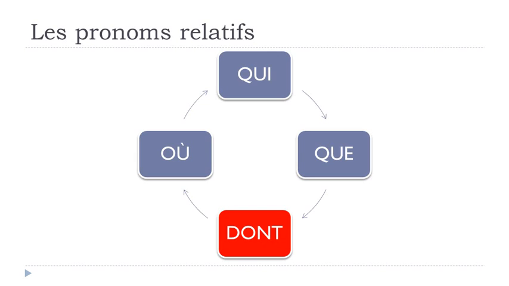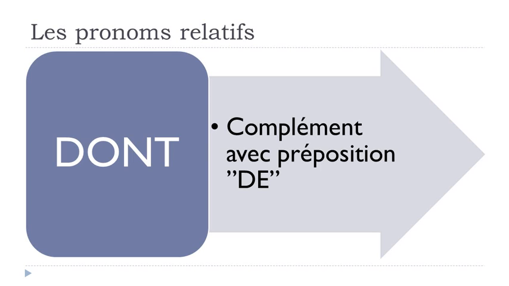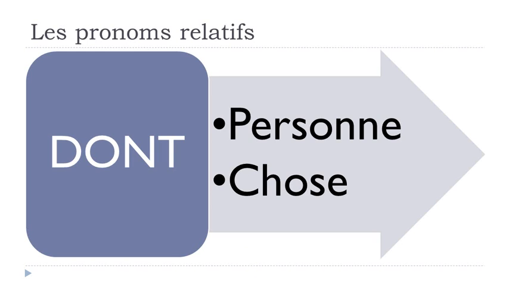Now let's have a look at dont, okay? And the important thing with dont is that you will use this dont instead of a complément avec préposition de. All right, so the important thing here is that it should be un complément, so something that will complete the sentence, coming after the verb, and then it should be introduced with this préposition de. So let's have a look. And as we did previously, we'll first start with la personne, and then after that, une chose, a thing.